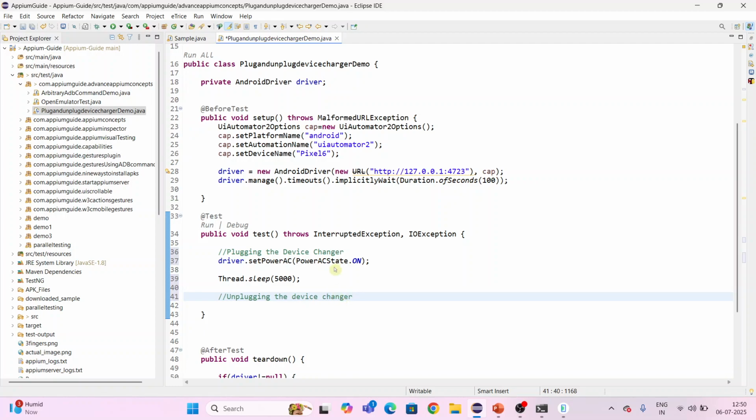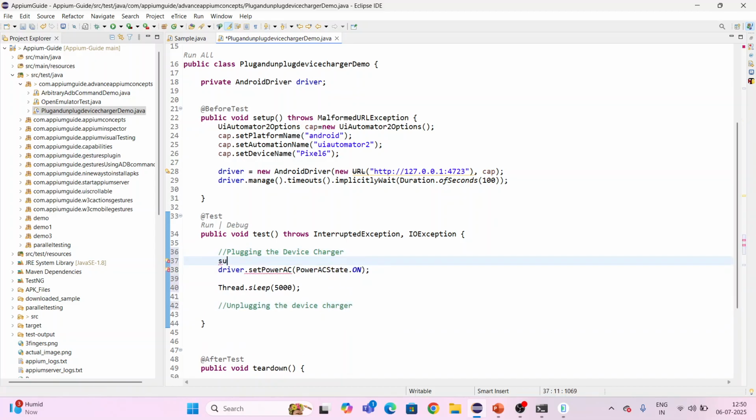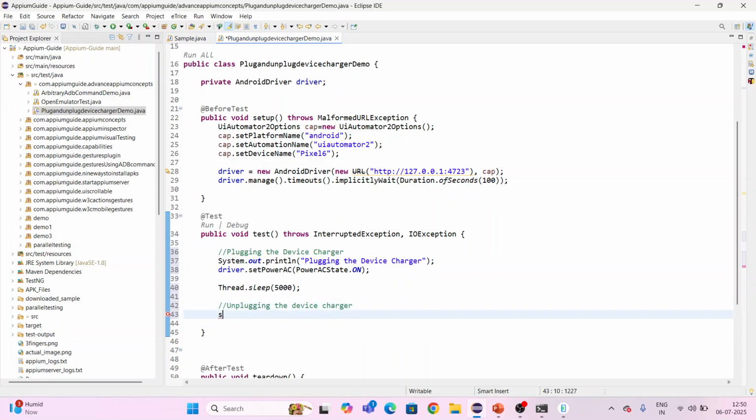The same I want to print in the console. Just copy this one and paste it here, and print in the console here also.